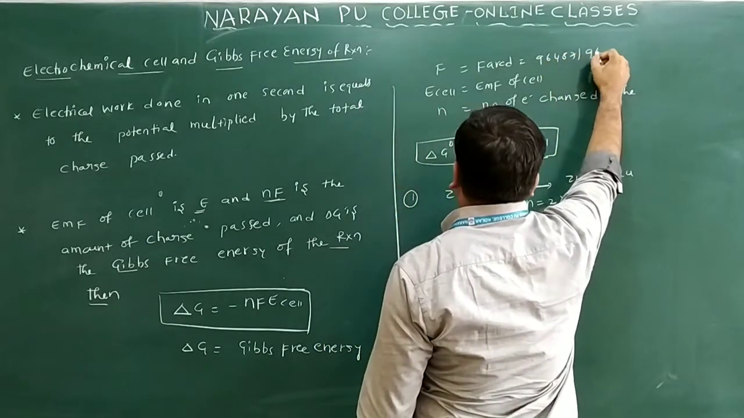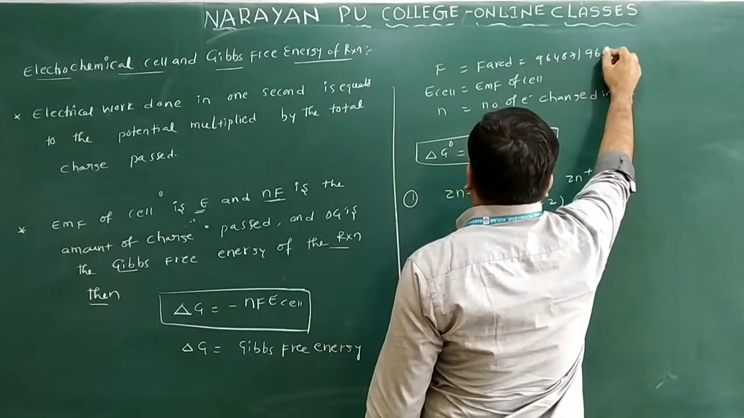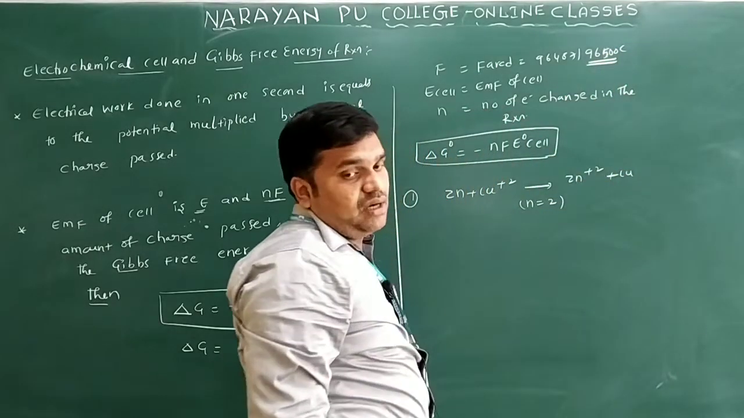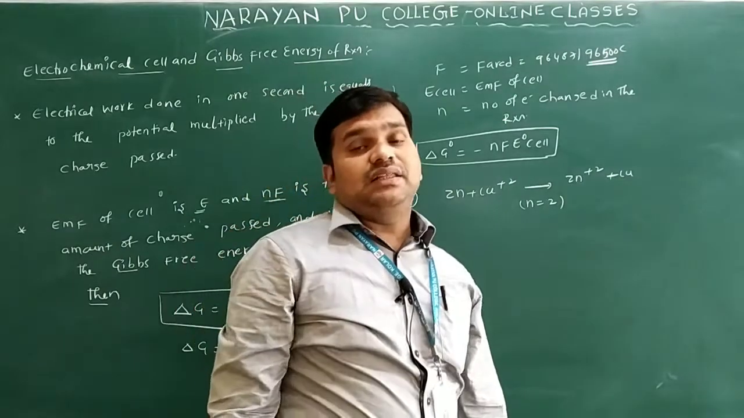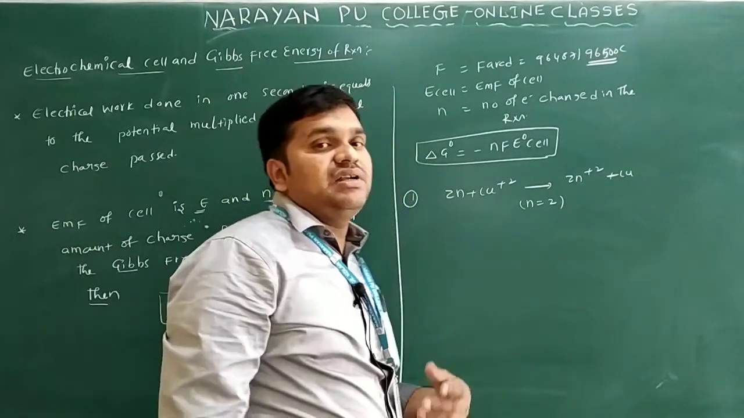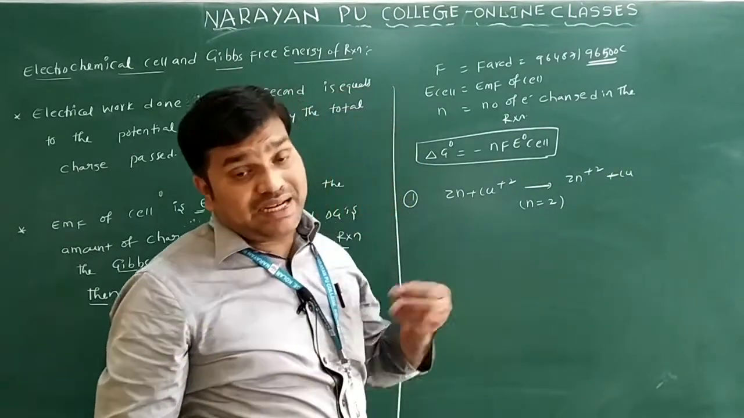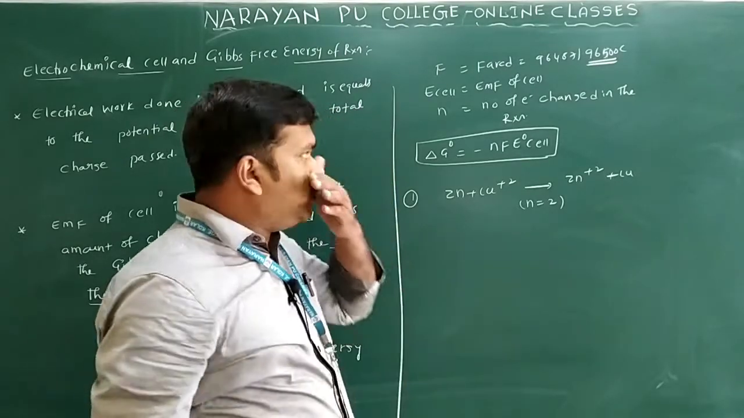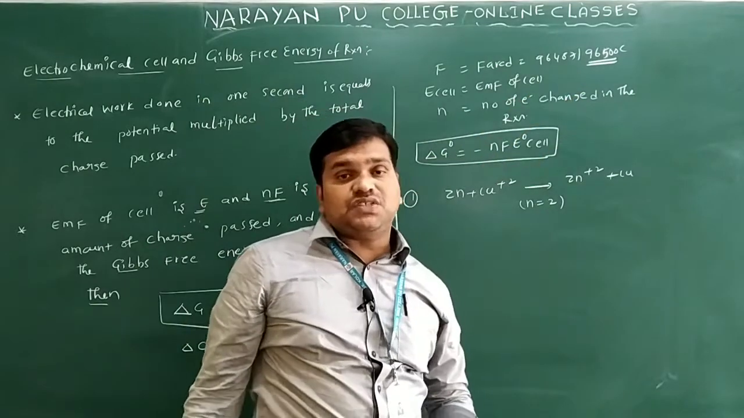96487, or you can say 96500 coulombs only. This is the charge of 1 mole of electrons. Already discussed in Faraday's laws. The charge of 1 mole of electrons is equal to 1.602 × 10^-19 times Avogadro number 6.022 × 10^23. From that you will get 96487 or 96500.